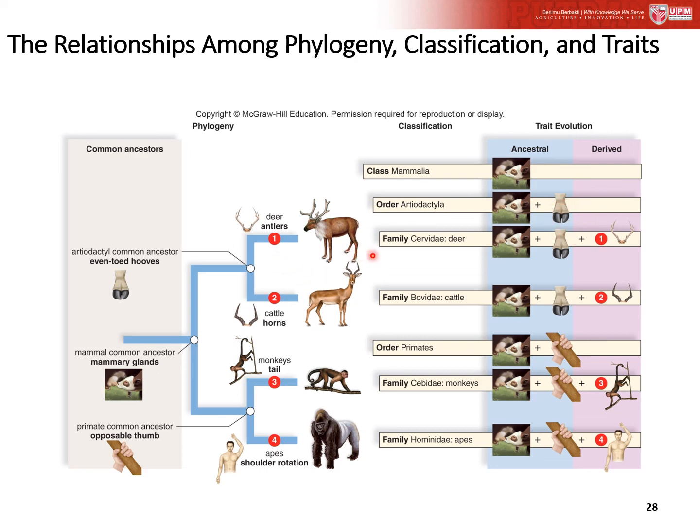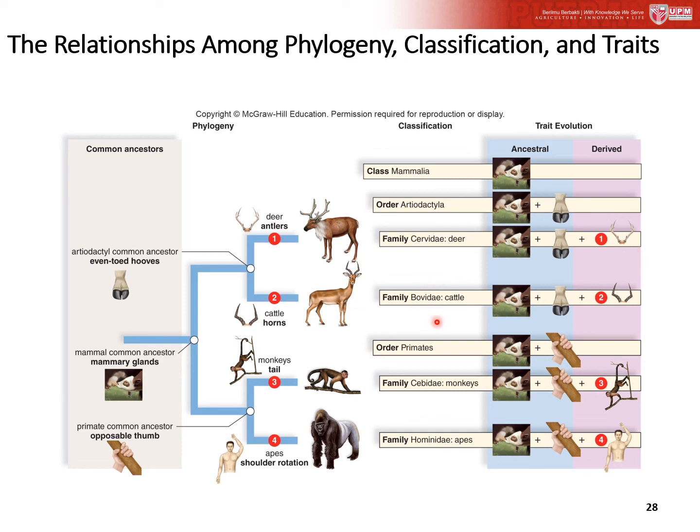But when you're referring to the family Cervidae, or deer, the traits evolve from the general common traits of mammals, which is the mammary glands, plus the derived trait of hooves and also plus the antlers.